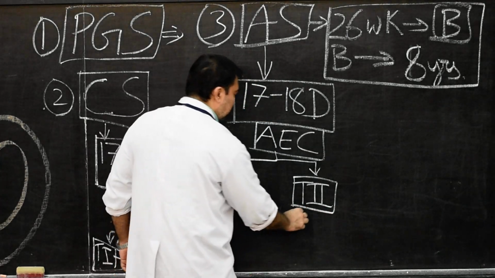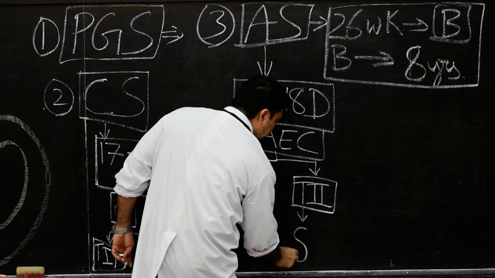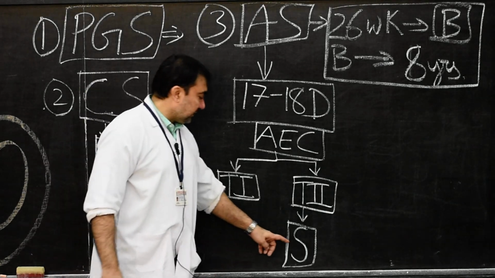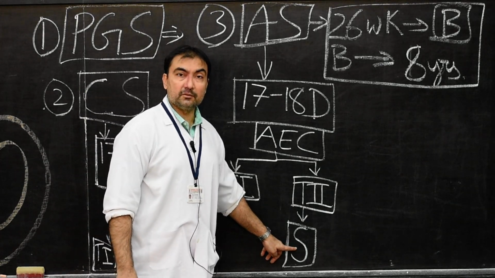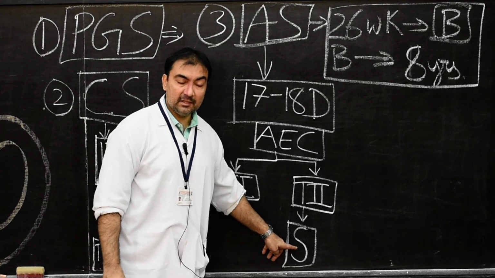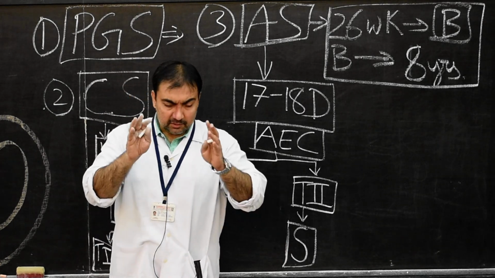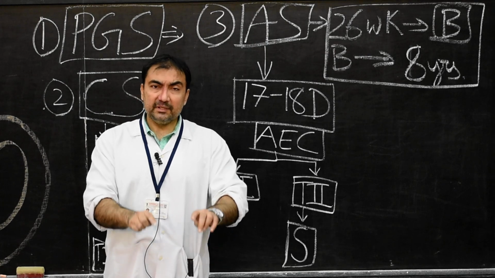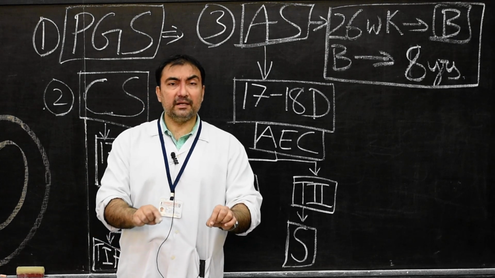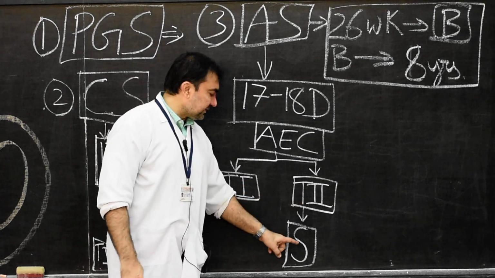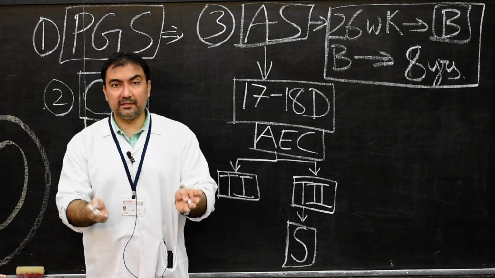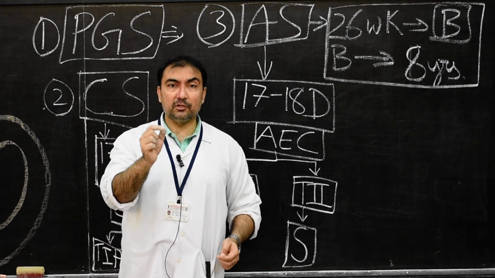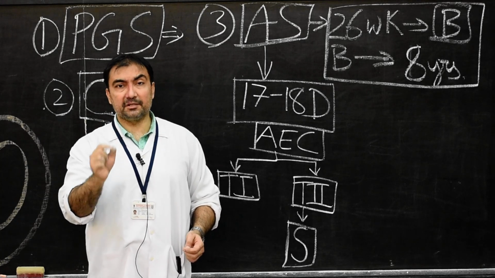Now this type 2 alveolar epithelial cells will secrete surfactant. This surfactant will reduce the surface tension. Note down, this surfactant will reduce the surface tension present on the alveoli. The terminal, the caudalmost subdivision of the entire bronchial tube will be alveoli. So in the terminal most portion of the alveoli, the cells of type 2 will secrete surfactant which will line the alveolar epithelial cells, and this surfactant will lower the surface tension and it will prevent the collapse of alveoli during expiration.